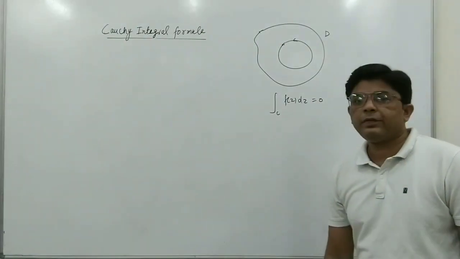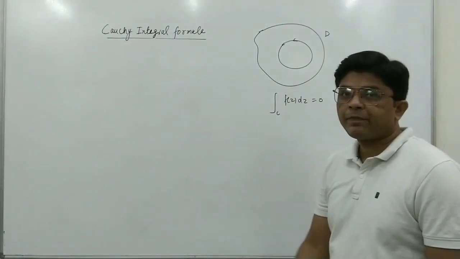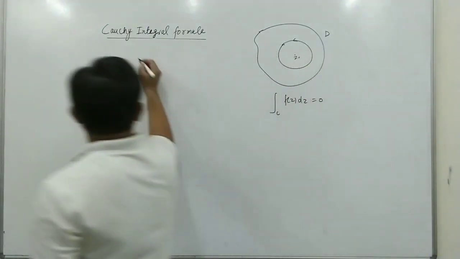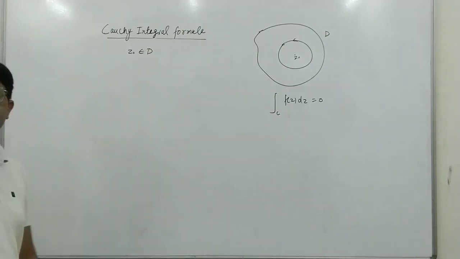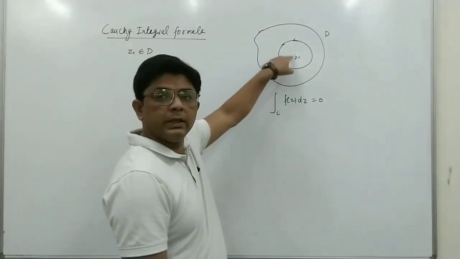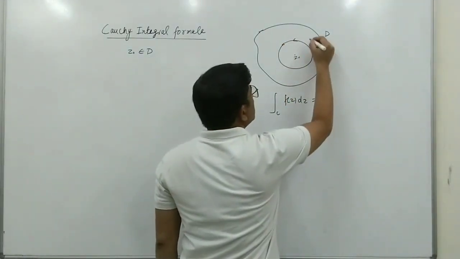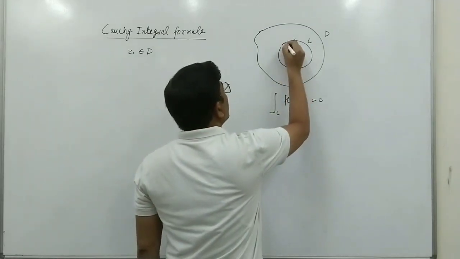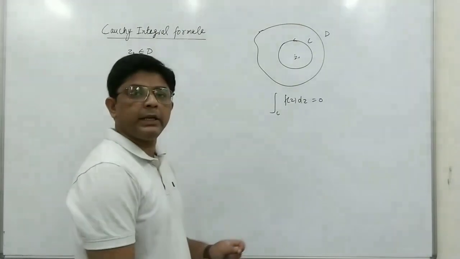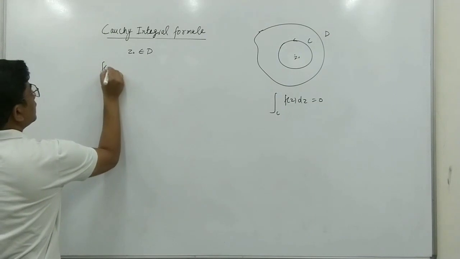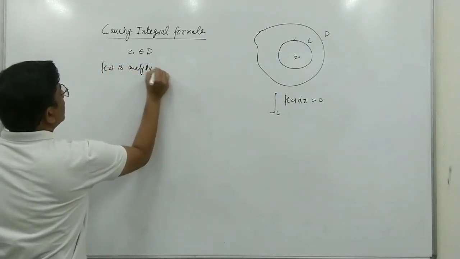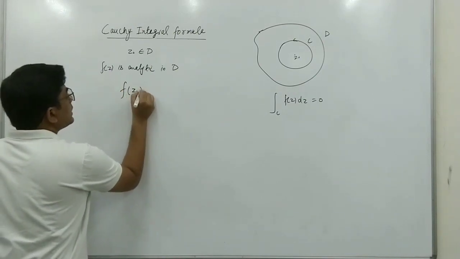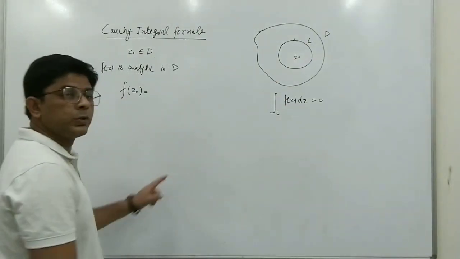Now, if we have a simply connected domain D, and we take a point z0 in D, and if we take a simple closed curve C enclosing z0, where f(z) is analytic in this simply connected domain D, then we can find the value of this function f(z) at the point z0 by using the Cauchy integral formula.